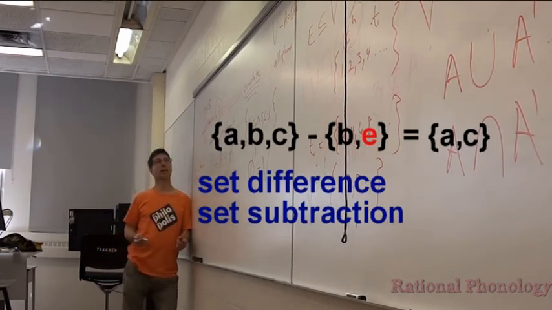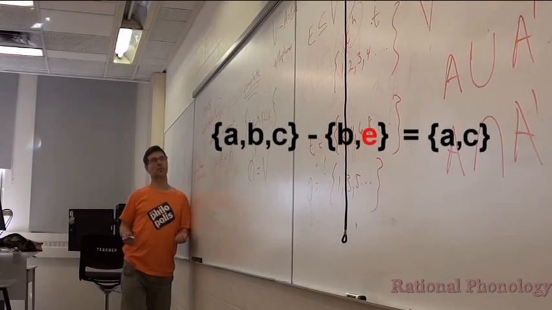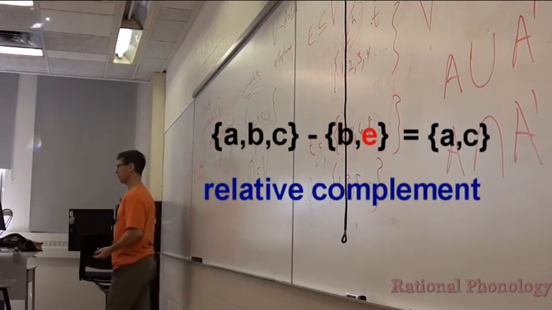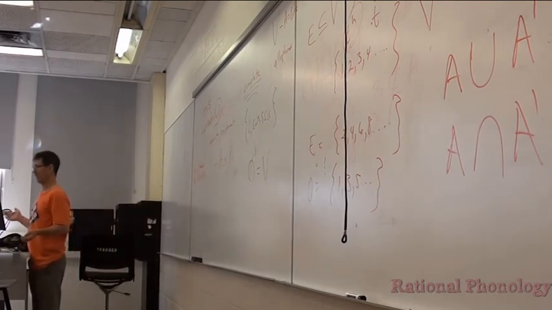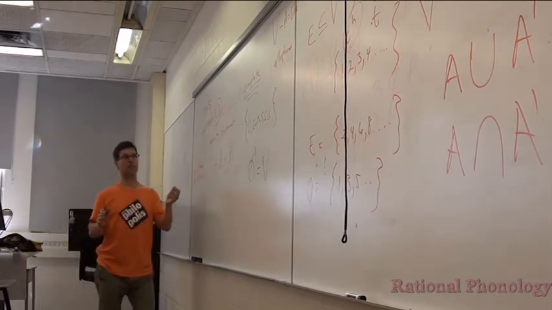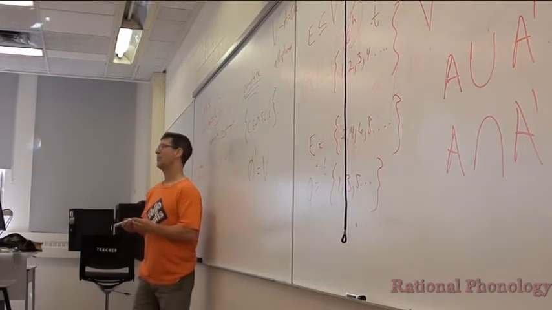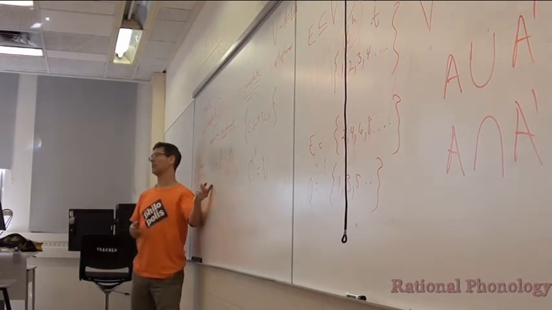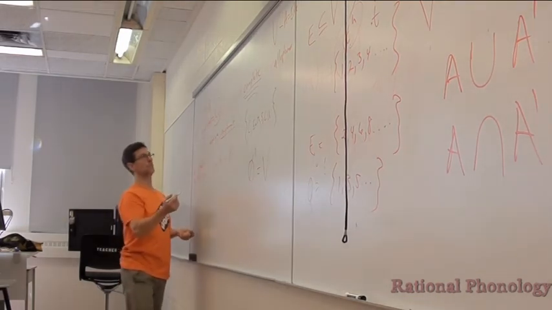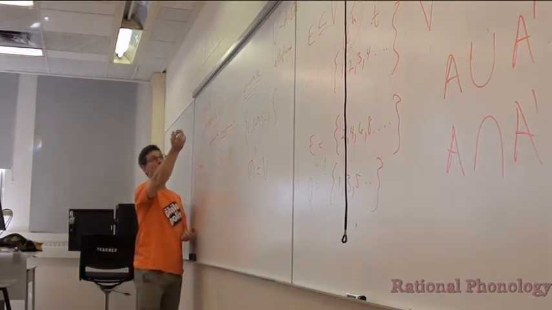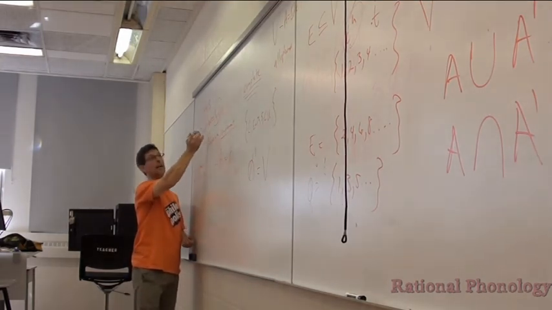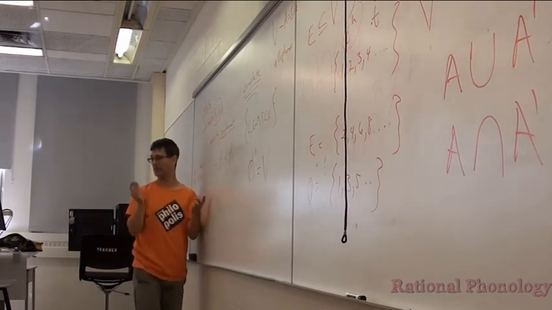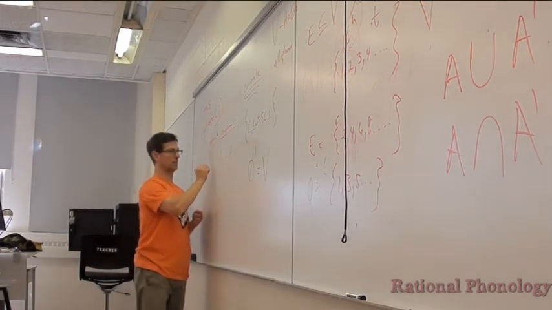Right? And this is sometimes called the relative complement of T and S. Now that we've been through that, we're never going to use it. We're only going to use absolute complement, and we're just going to call it complement. But it's all the same. It's just complement is subtraction from the universal set. Relative complement means I got any two sets, and I have performed this operation. Absolute complement means that the set on the left is the universal set. That's it. Okay. So we really only care about this.